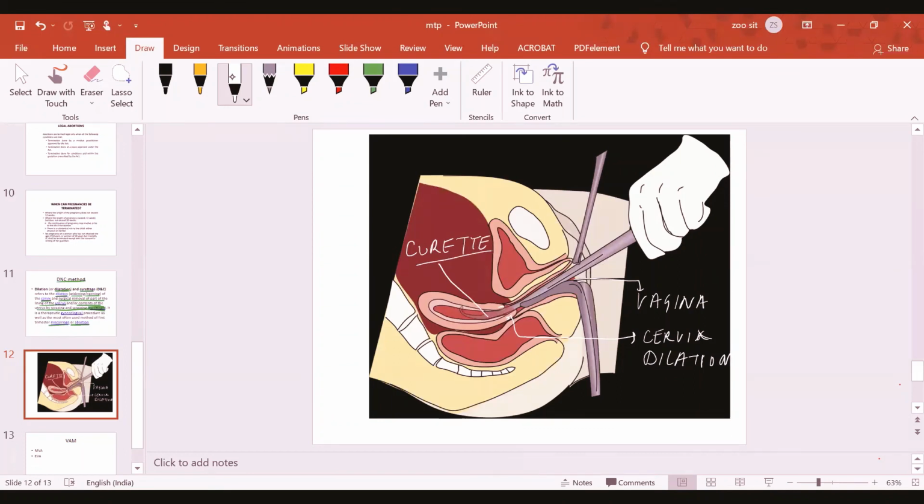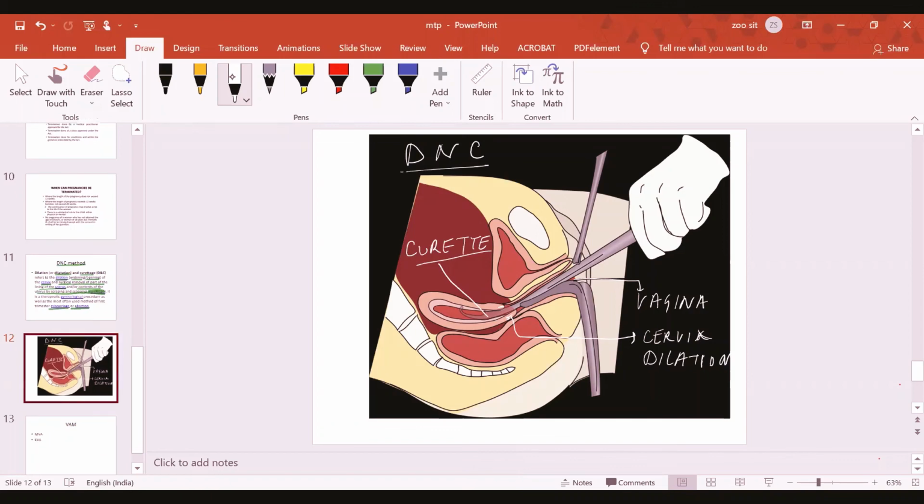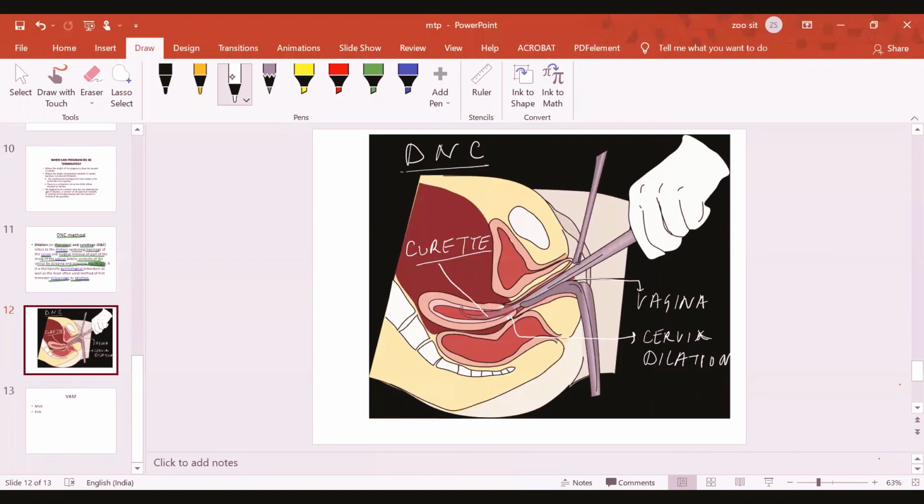This curette is sharp, and with its help the contents of the uterus are scraped and scooped. So this method is called the dilatation and curettage method, also called DNC. DNC is safely done during the first trimester. And here you see the devices which are used by the doctors or professionals for terminating this type of pregnancy.